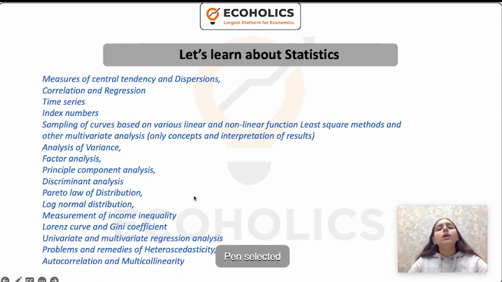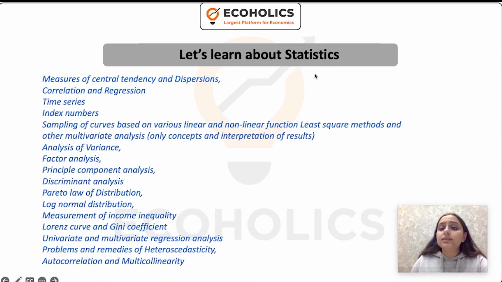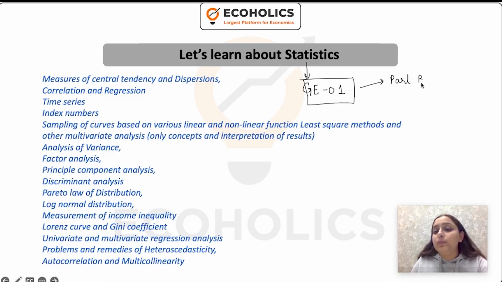Now, talking about statistics, statistics is one very important part of the General Economics 1 paper, GE1 paper, and in GE1 that is a part of part B. So General Economics 1 is divided into two parts, part A and part B. Part A consists of microeconomics, whereas part B consists of quantitative methods in economics, which is mathematical economics, statistics,